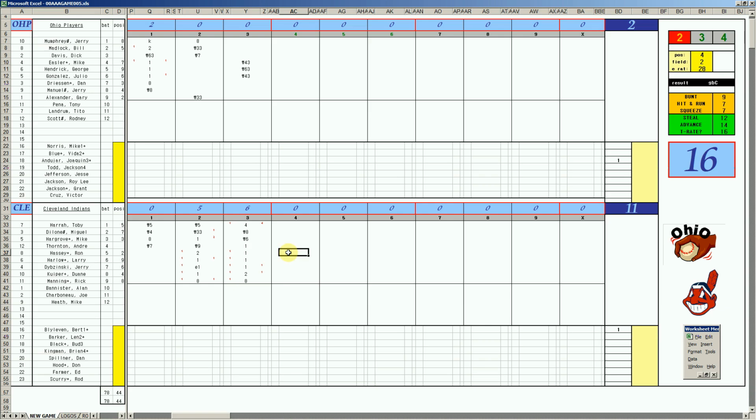Ron Hasse, 2-7, another single. 2 on for Harlow, 49, second X. Jerry Manuel's a 3-11. And that inning's over. My goodness.